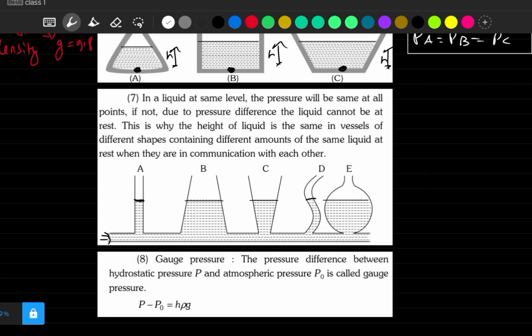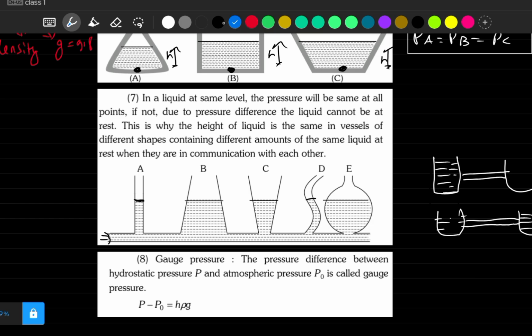Let's say you have these two vessels. First one is completely filled and other one is totally empty. If you join them, they will have water up to the same level of height, because water flows due to pressure difference, right? Any liquid flows due to pressure difference, and pressure only depends upon height. So this liquid will flow in all the vessels until the pressure will be same.